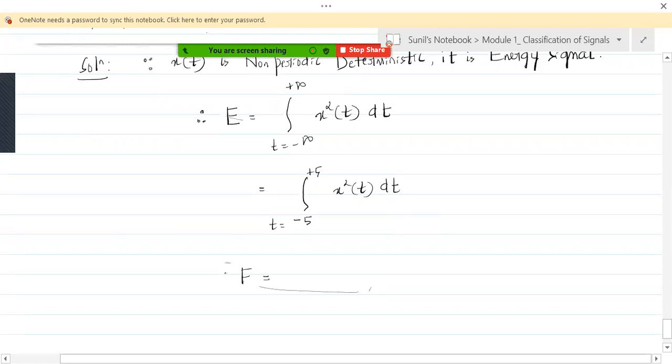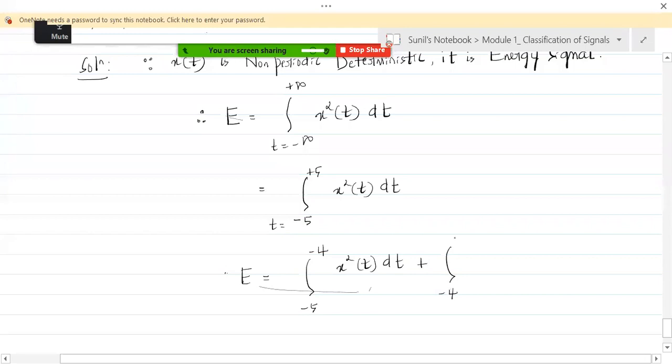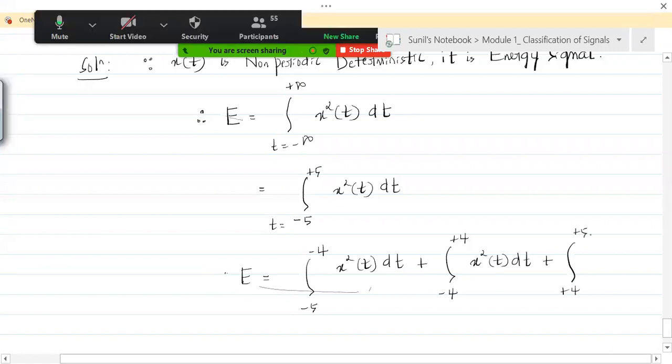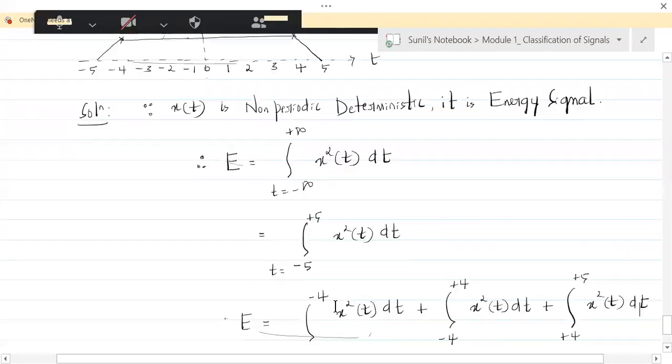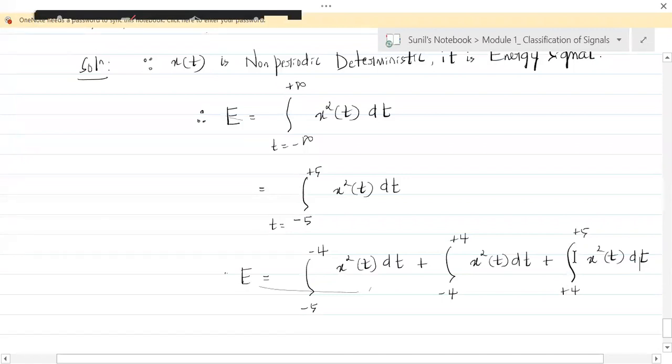E equal to integration -5 to -4, it is 1x of t, and from -4 to +4, it is another x of t, and from +4 to +5, it is another x of t. Now the task is to obtain the equation for x of t from -5 to -4 and from +4 to +5.